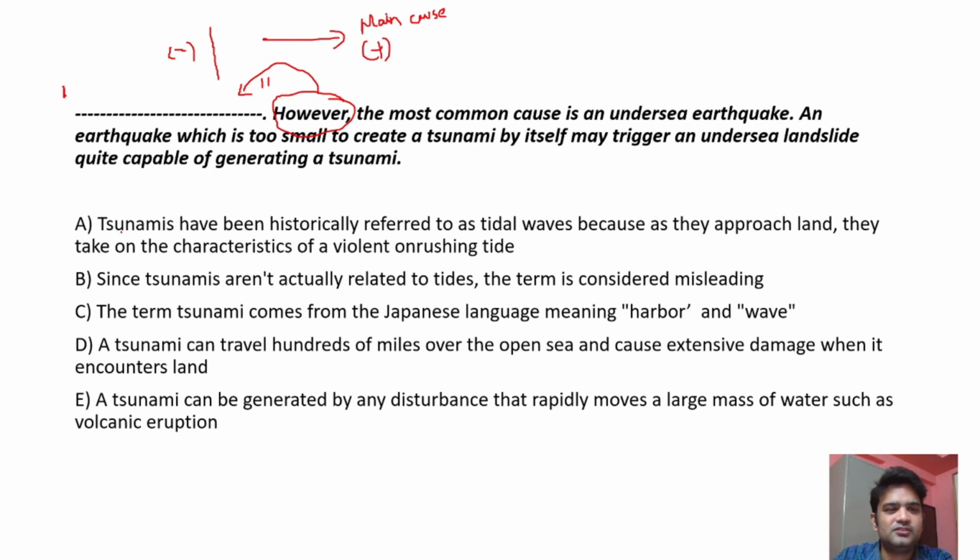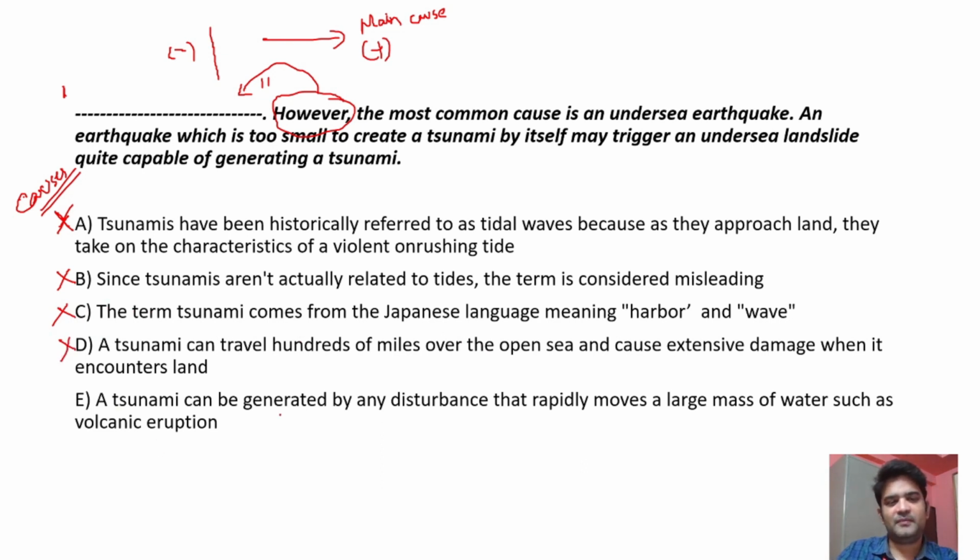Okay, so tsunamis have been historically referred to as tidal waves. This is telling you how the word tsunami came. So what are the characteristics of tsunami? But we don't want characteristics. We want the causes here, because the first line is talking about the causes. So this is about the characteristics, so this is not there. Since tsunamis aren't related to tide, it's also about the term tsunami. It's not there. It's also about the term, so it's not this thing. A tsunami can travel hundreds of miles. It's telling you again characteristics.